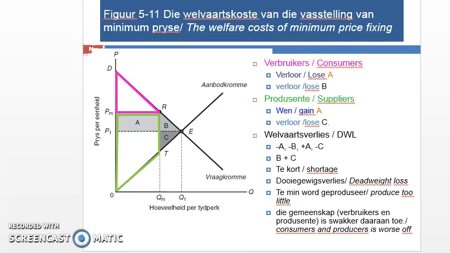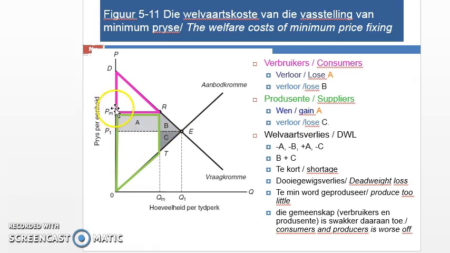So when we look at a minimum price, it's more or less the same, but in this case the price of the policy is now above equilibrium, which means that the only difference is that the portion A that was previously part of consumer surplus at the bottom is now part of the producer surplus. Okay, but let's go through it in detail. So our consumer surplus is everything above equilibrium and to the left of the demand curve, and our producer surplus is everything below equilibrium and to the left of the supply curve.